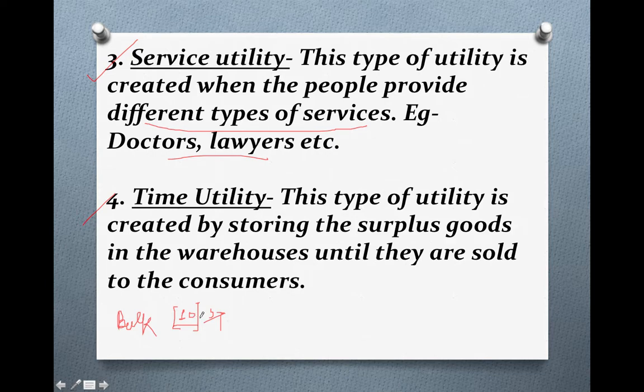So these 10 tables, the leftover tables, need to be stored in some place so that whenever consumers want them in future, they can be provided. And the place where they are stored is known as a warehouse.